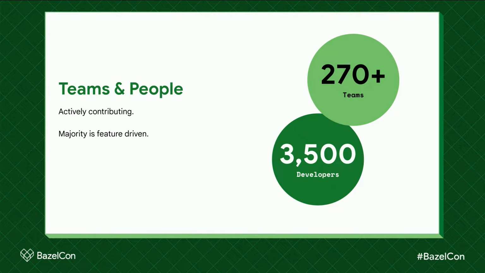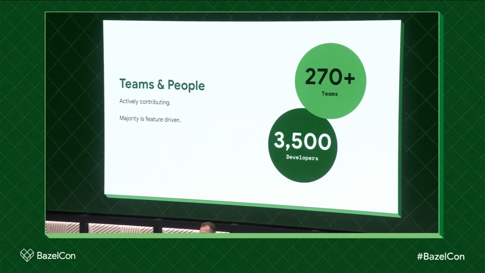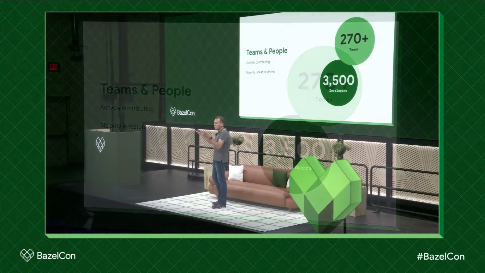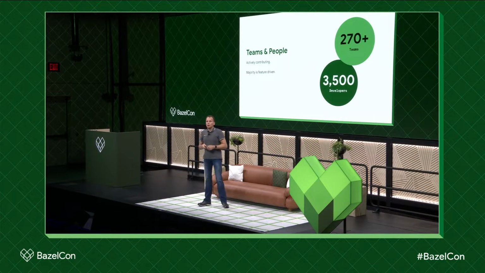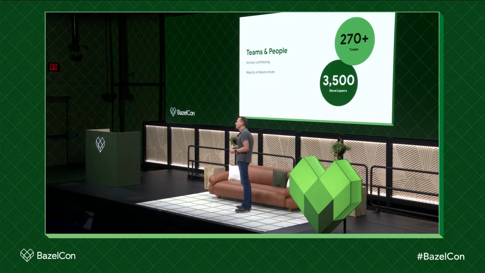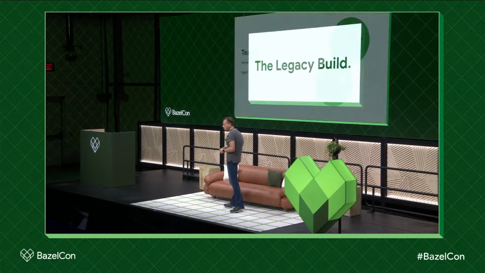There's 3,500 people, developers working in that monolith, or to some extent with the monolith. Some have their repositories out there and then just ship into the monolith. But the majority is actually needing to do code modifications in the monolith. And we have about 270 teams that we are supporting as the build team.